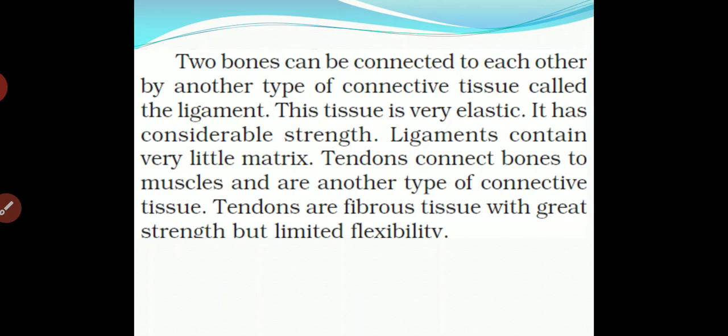Tendons connect bones to muscles and are another type of connective tissue. Tendons are fibrous tissue with great strength but limited flexibility. In between the bones and muscle there is a presence of tendon, and in between two bones there is a presence of ligament. If two bones are connected, they are connected by the ligament, and if bone and muscles are connected, they are connected with the tendon. Okay.